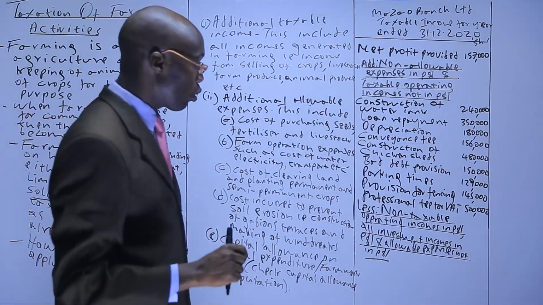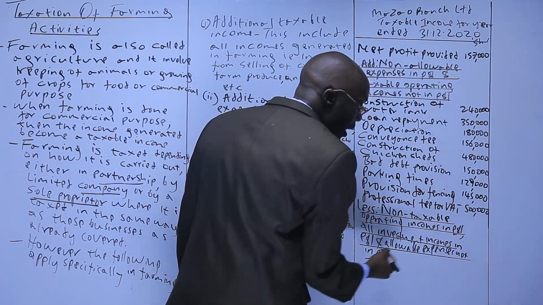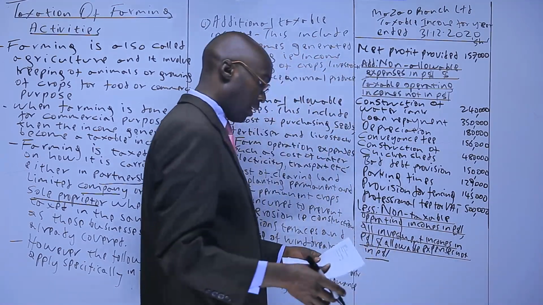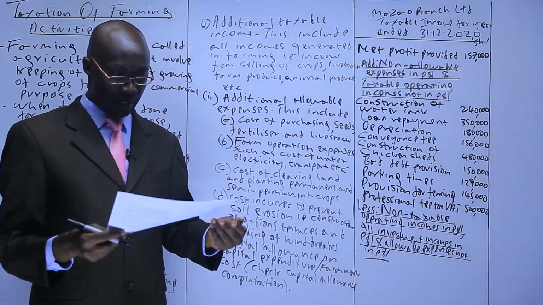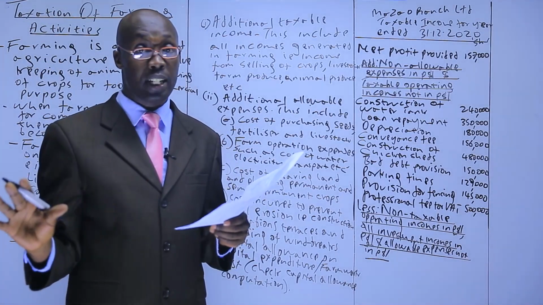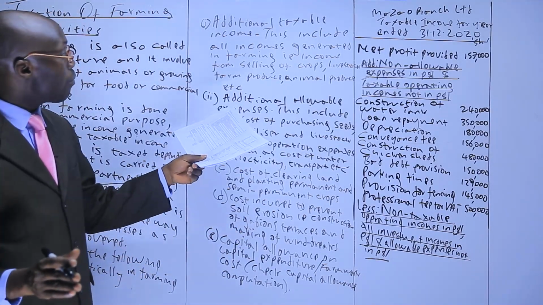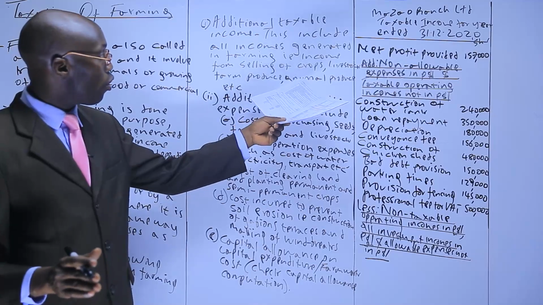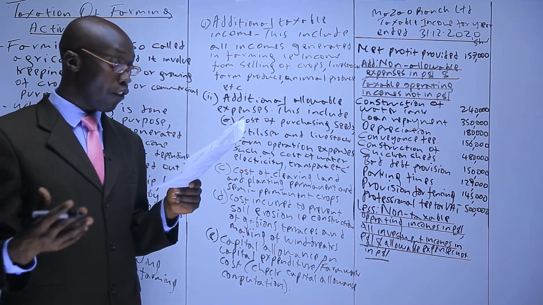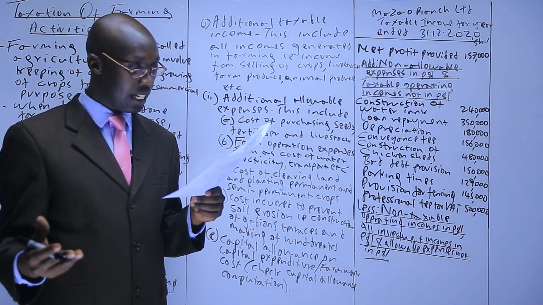So first thing, we go to the P&L. We look for non-taxable operating income there. And also in the same P&L, we look for all investment income there. Let's see. In the P&L, these are the incomes. Sale of milk. We said sale of milk is a taxable income. Taxable operating in farming. Income from selling of an animal produce. We said here under taxable operating income. Sale of livestock are taxable operating for farming. Sale of manure, that's an animal produce, a taxable income.